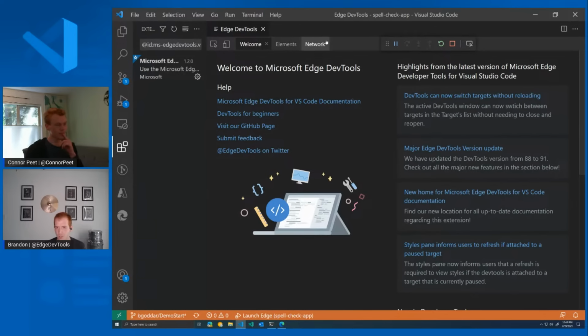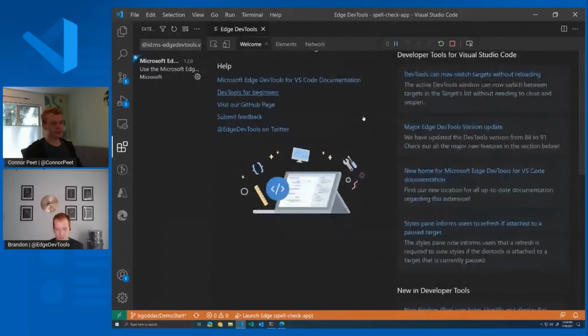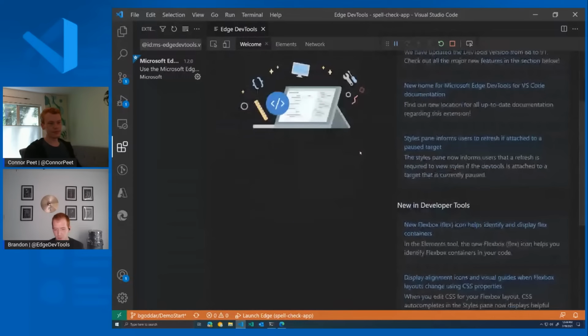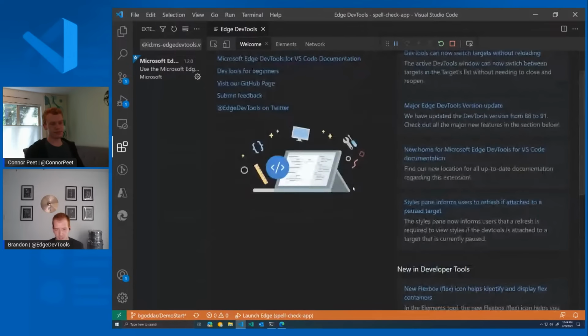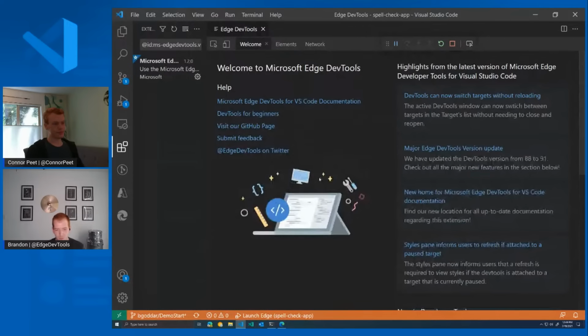So you'll see a modified welcome tool, very similar to what you would see for the first time launching the DevTools in Edge browser, except it's tailored a bit to our extension. So we have links to our documentation, our GitHub page, where you can submit feedback and how to get a hold of us. And then on the right-hand side, some of the latest features that we brought into the extension, notably new CSS and Flexbox debugging, and a few bug fixes for switching between targets. So now that we're up and running, I can go ahead and dismiss the welcome tab.